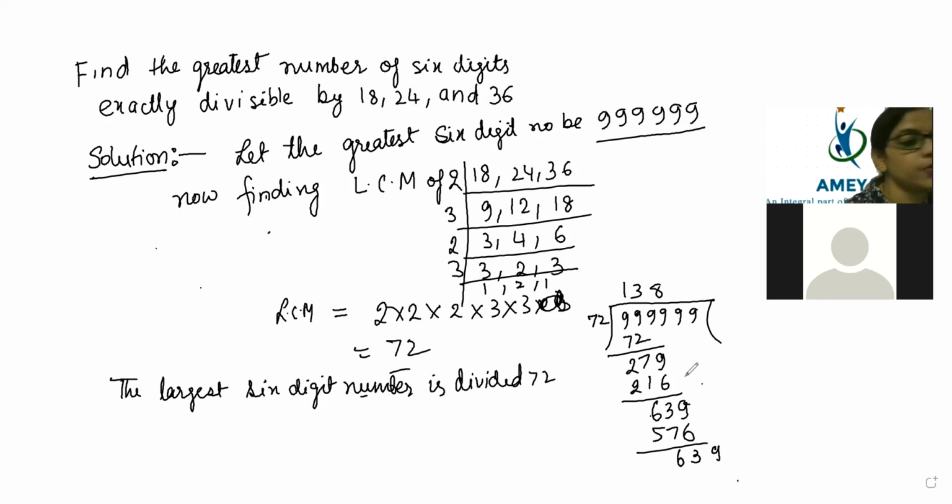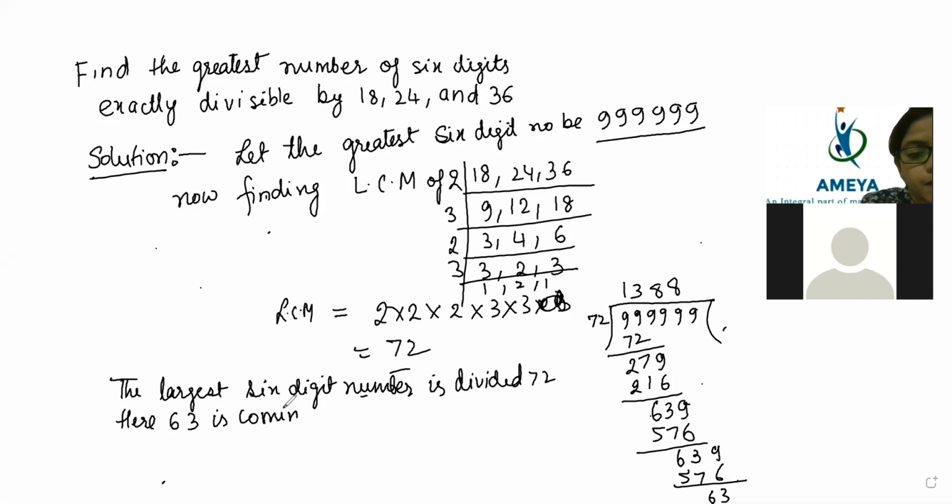Again we are going to write 8, and once you write 8 here, again 576. So 63 is coming as the remainder. 63 is coming as remainder.